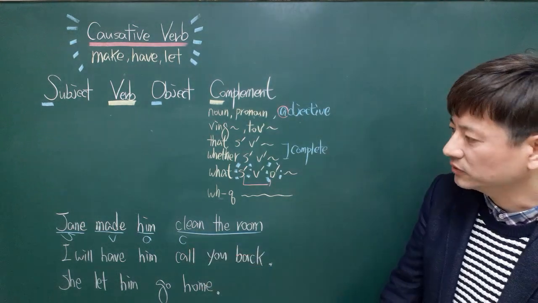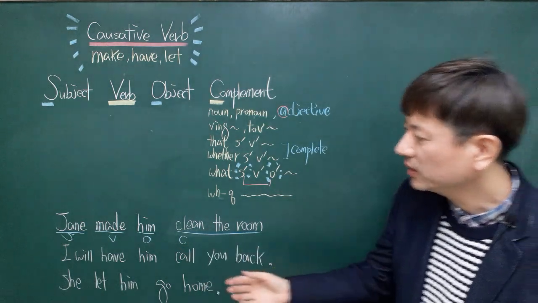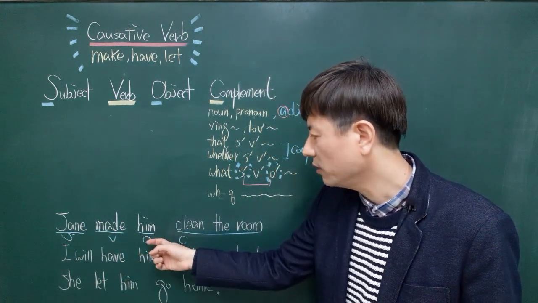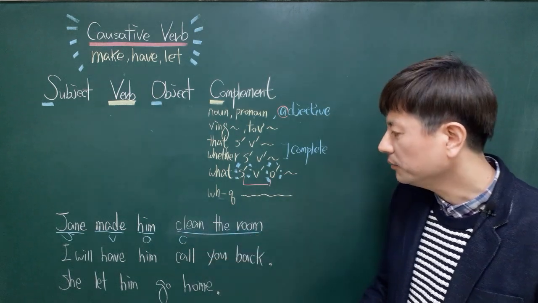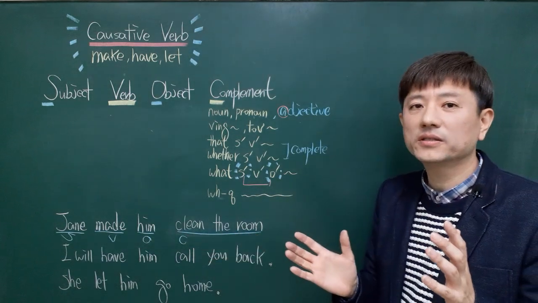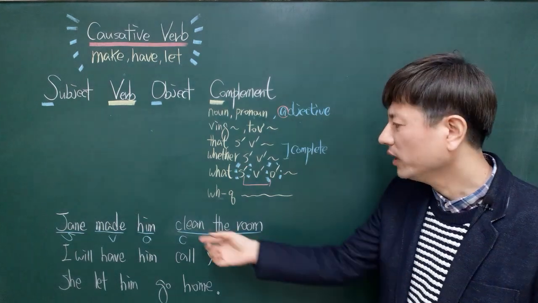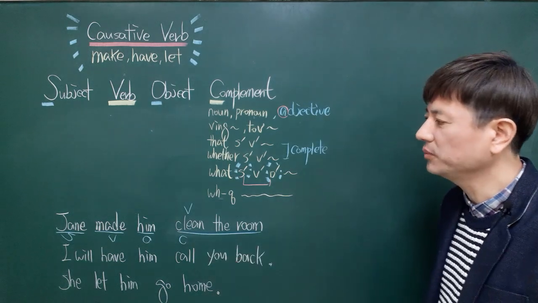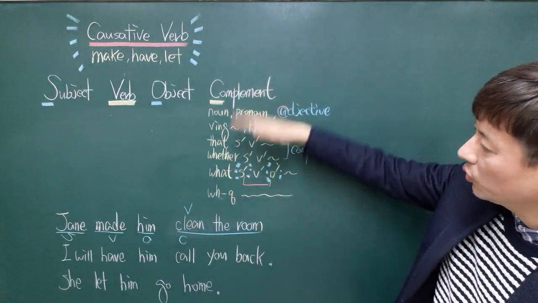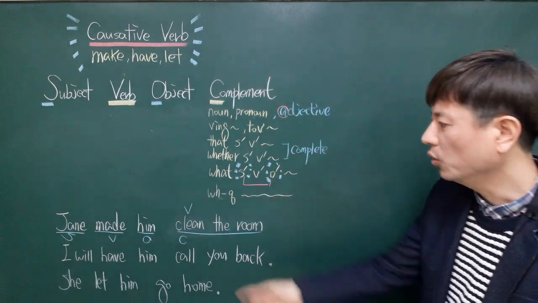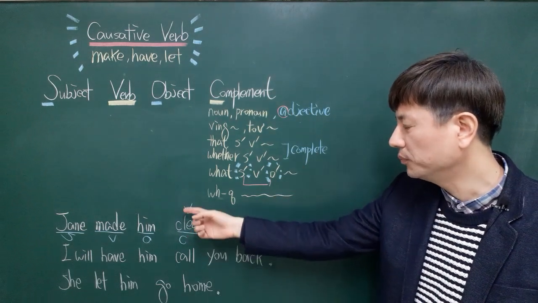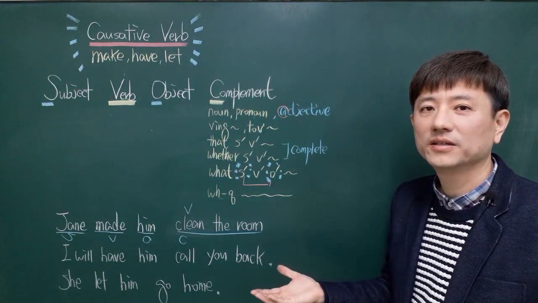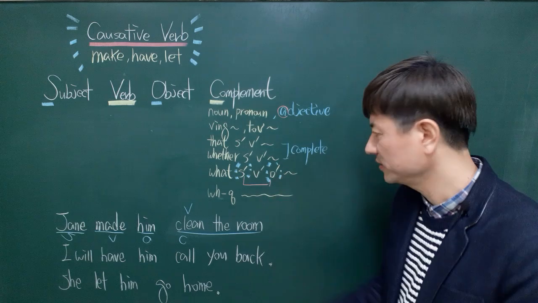Look at this sentence. Jane made him clean the room. In this sentence, we have Jane as subject and made as verb, and him is object, and clean the room is complement. But as you can see, there's something weird. Why do they have clean, the verb, in the place of the complement? As you can see, there's no verb on the list of the complement. Why is it that? So let me explain that. Look at this.